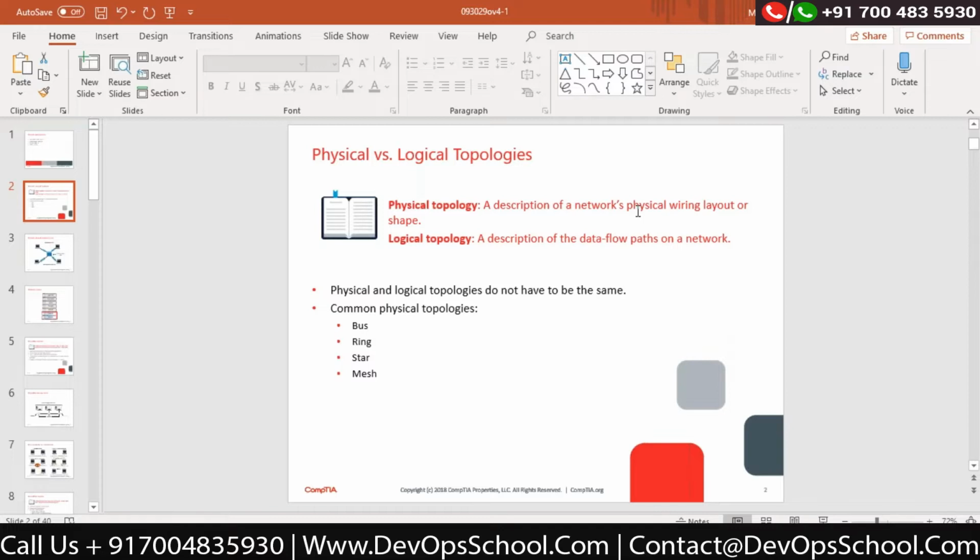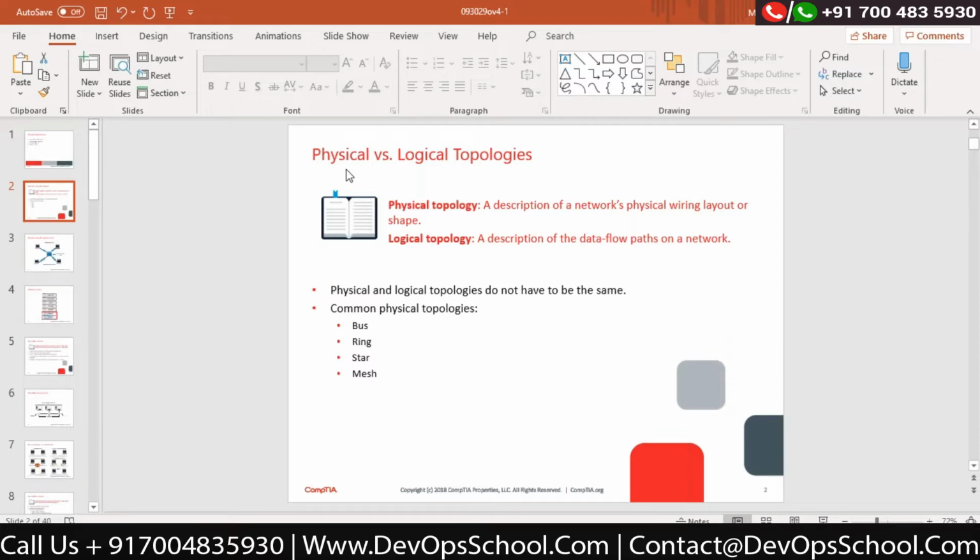It is not compulsory. Now, they mention the problem over here. Physical and logical components do not have to be the same. That is true. But technically speaking, in the majority of cases, physical and logical topology actually work hand in hand. It does not require that it should work in that way only. It is not like that 100%, but in the majority of implementations it actually works in the same fashion.